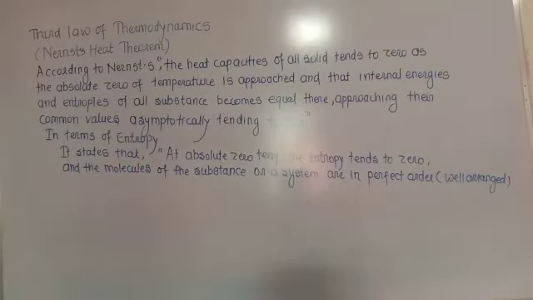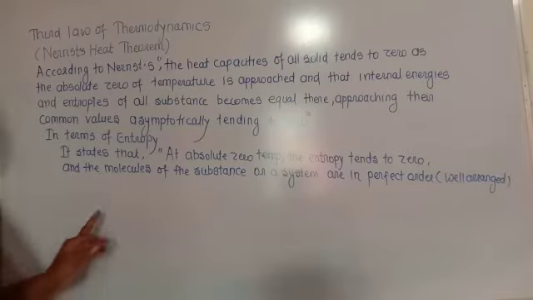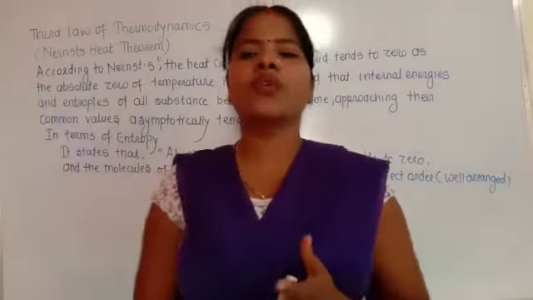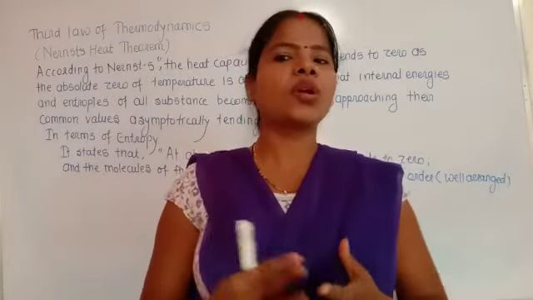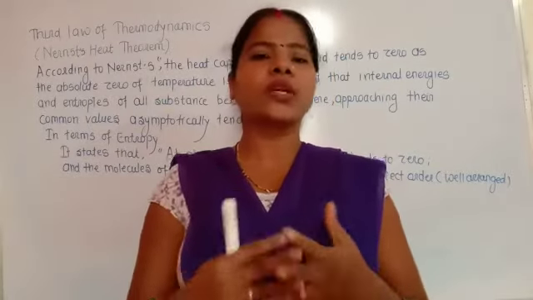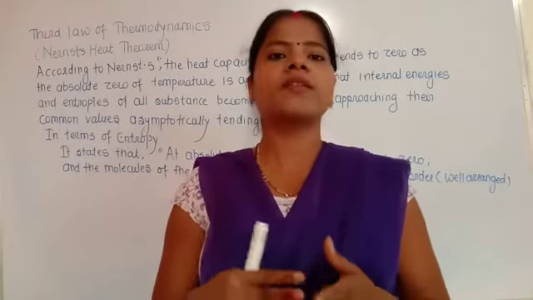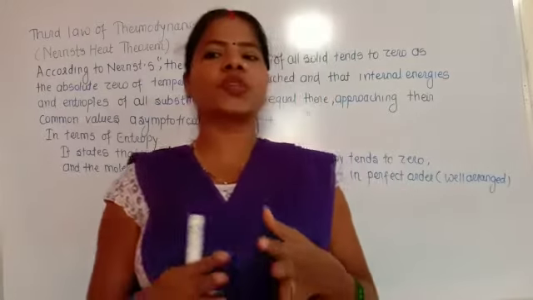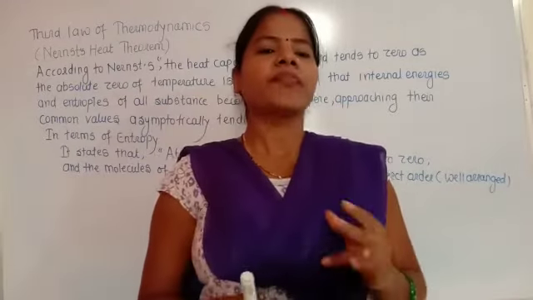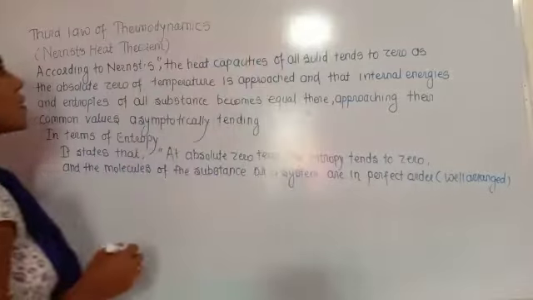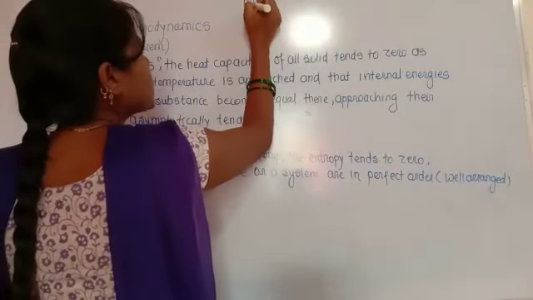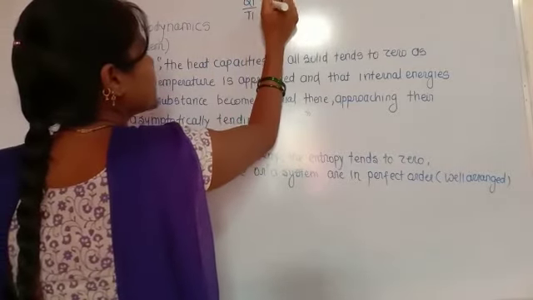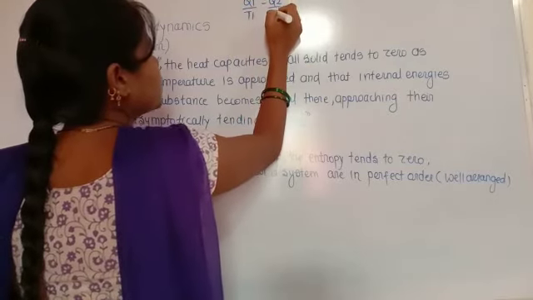So in all heat engines, there is always a loss of heat in the form of conduction, radiation and friction. Therefore, in an actual heat engine, we know that Q1 by T1 is not equal to Q2 by T2, because T2 is the lower temperature and T1 is the higher temperature, that is, the temperatures of the source and the sink. So that's why the difference is Q1 by T1 minus Q2 by T2.